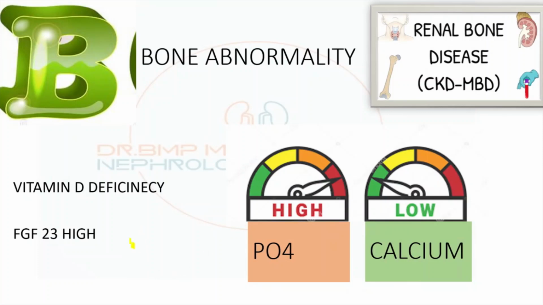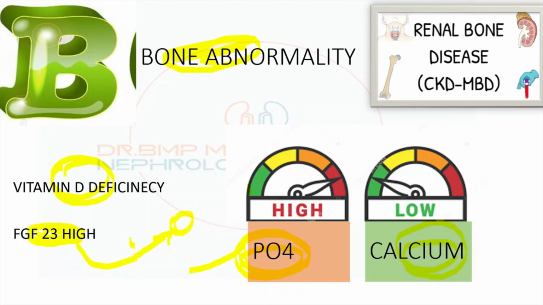Second is B for bone abnormality. What happens whenever the kidney starts reducing its function? There will be accumulation of phosphate, also vitamin D deficiency, which results in low calcium. The high phosphorus causes FGF23, fibroblast growth factor 23, secretion.